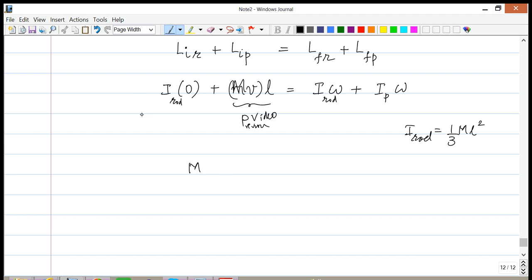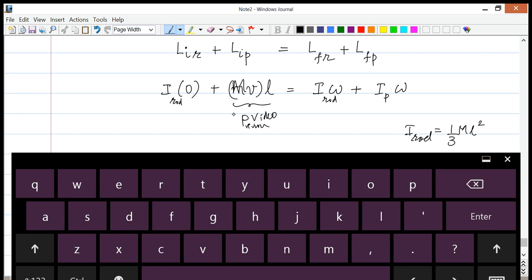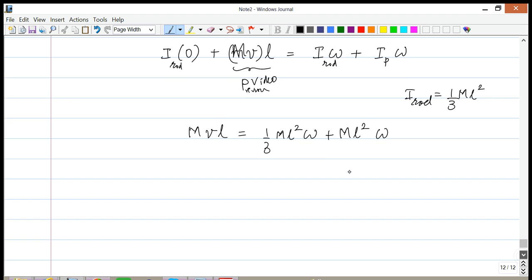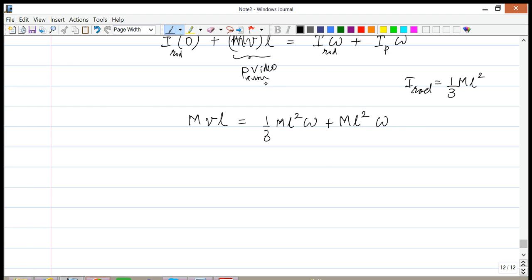So what we have is mvL equals 1/3 ML squared omega, plus for the putty we can treat it as a point particle, and its moment of inertia is simply going to be m times L squared, and then we multiply it by omega. So now I can factor out the omega. Actually, I don't need to, because 1/3 plus 1 is going to be 4/3, and since the masses are the same, these terms are the same. So this gives me omega, the m's cancel out. It's going to be 3v over 4L.